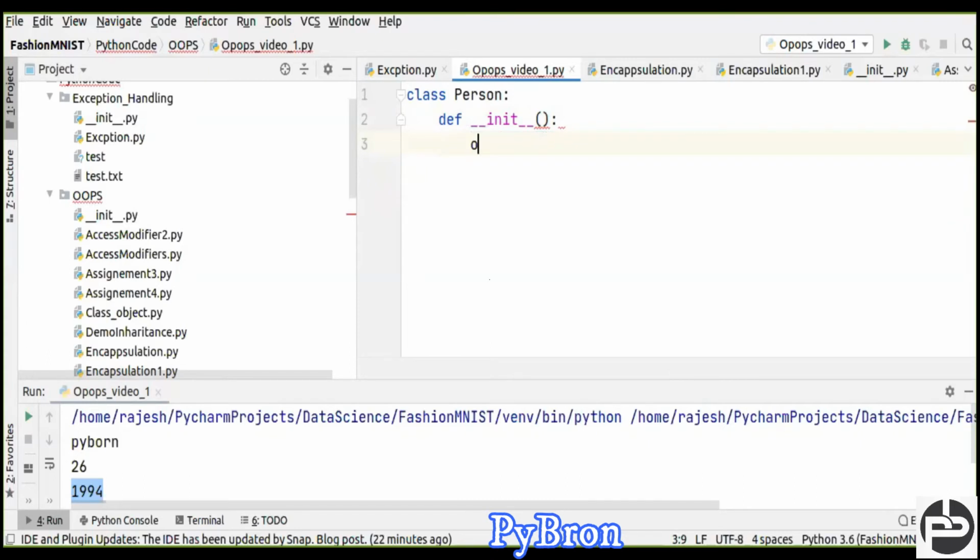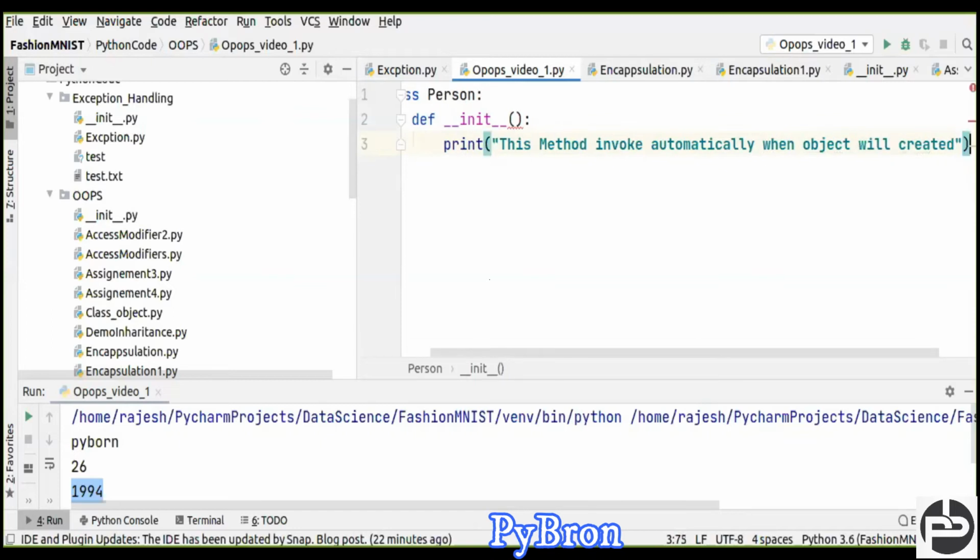Okay, so I'm just going to print this: this method is invoked automatically when the object is created. Now let's see, I have to prove whatever I am saying. If I can prove it, then only my statement will be useful, otherwise it's of no use at all, right? So let me show you.